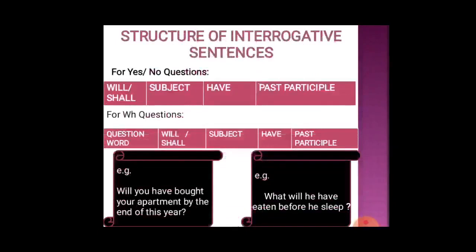Now, let's see the structure of interrogative sentences or the questions. So, for yes or no questions, we use will or shall, then subject, then have, and past participle. Same way for question words, we use question word first, then will or shall, then subject, then have, and then past participle. Now, let us see the example of first case. Will you have bought your apartment by the end of this year? See the second case. What will he have eaten before he sleeps?